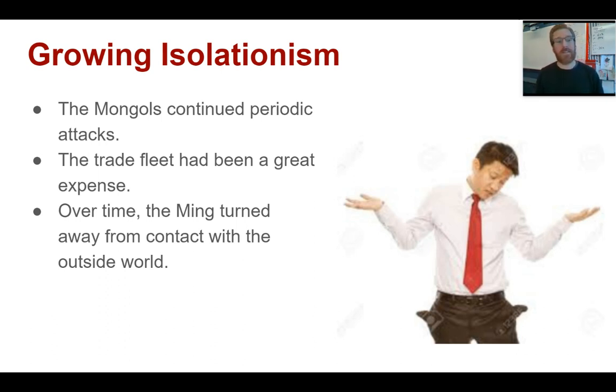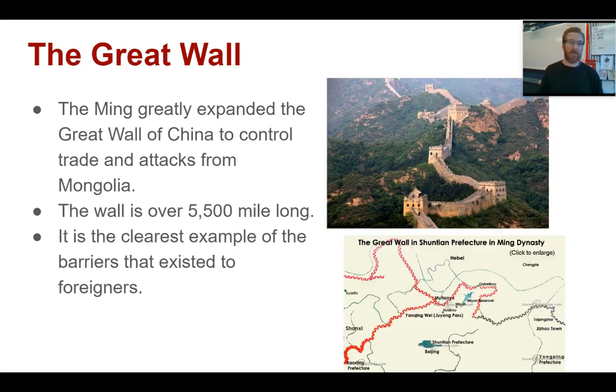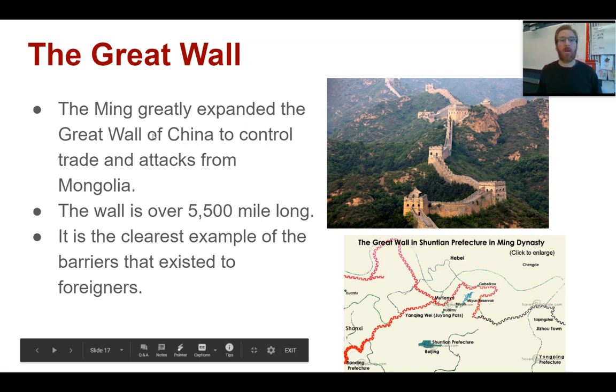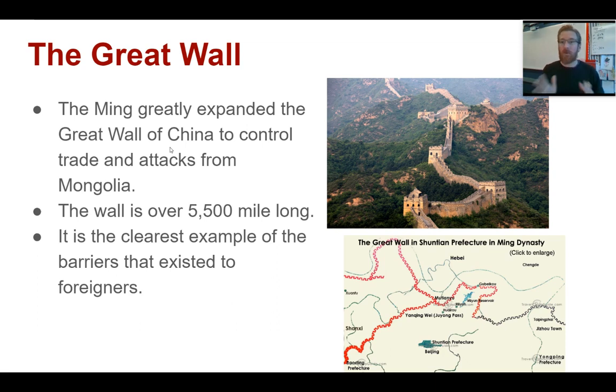They weren't interested in continuing it, and so they started to withdraw from the world, and they enter into a period of deep isolationism. An example of that isolationism is the expanse of the Great Wall of China during this time. Now, the Great Wall was not created by the Ming, and it was created far before the Ming, but the Ming are going to extend sections of the Great Wall, and they're going to repair sections of the Great Wall.